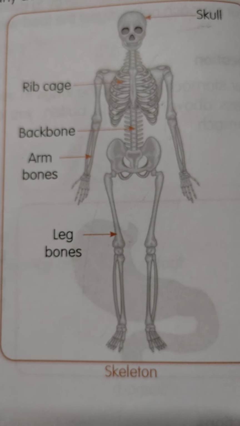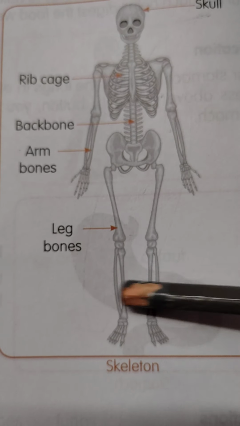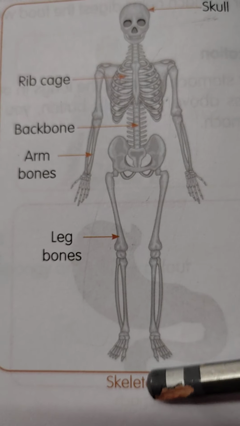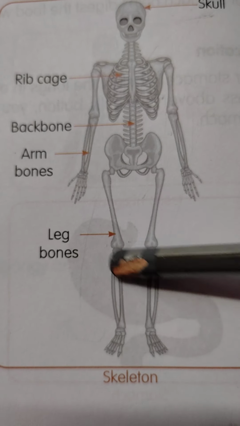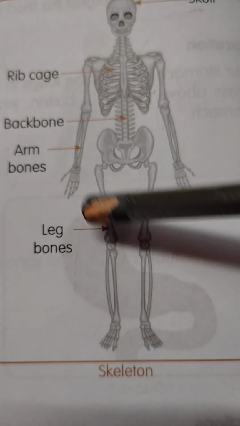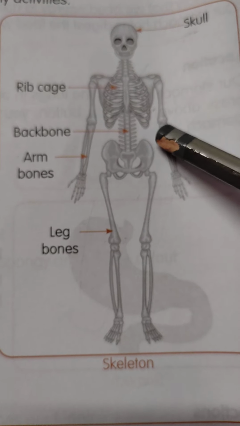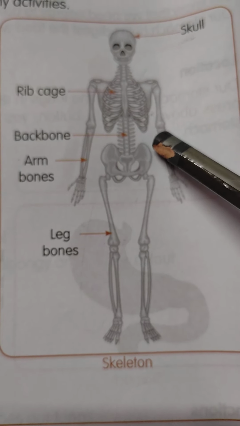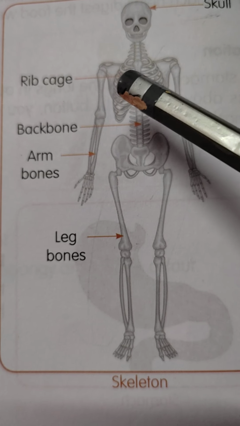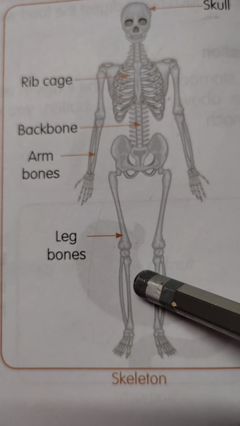Now once again I will explain to you, cuties. The structure of our body bones is called the skeleton. We all have many bones. The major bones are the skull, rib cage, backbone, arm bone and leg bone.